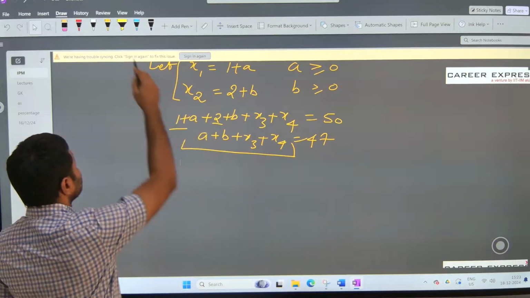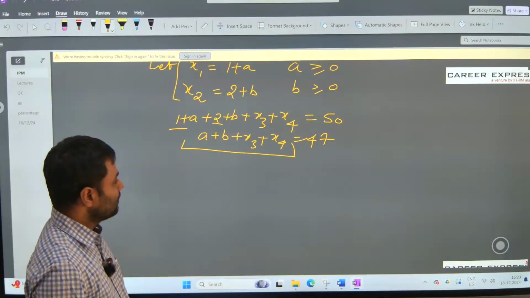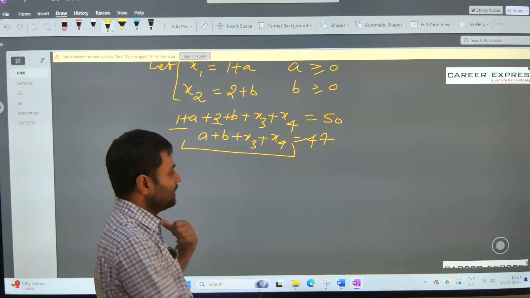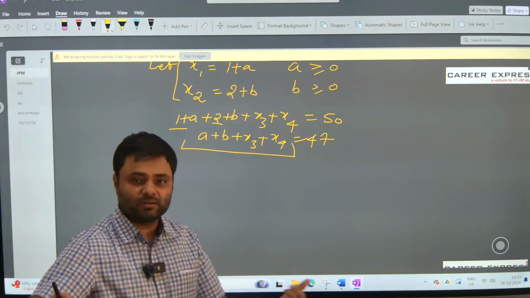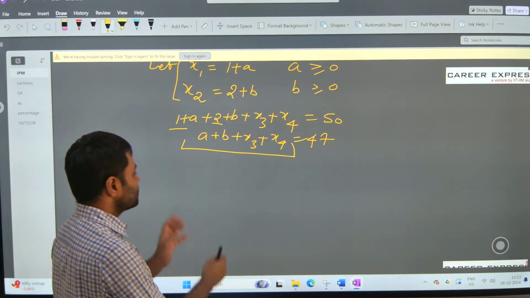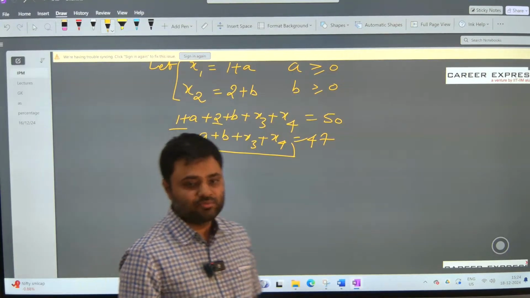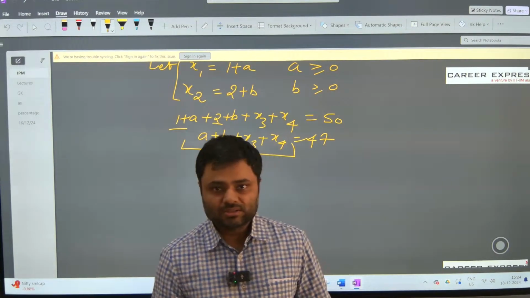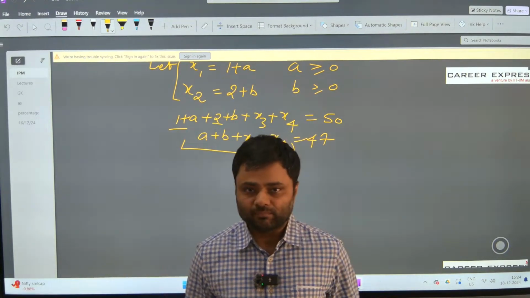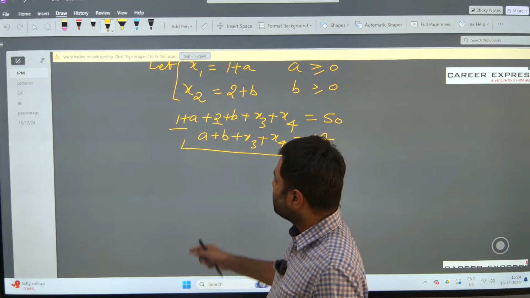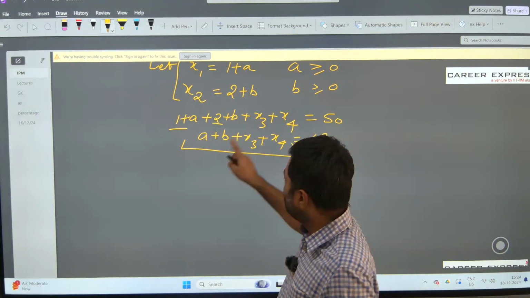and all of them can have any positive value also. So if that is the case, what we can now think is that we have 47 objects which are to be divided in these 4 groups. Right? These 47 objects are to be divided in these 4 groups such that any group can be empty. Any group can be empty means a can be 0 or b can be 0.